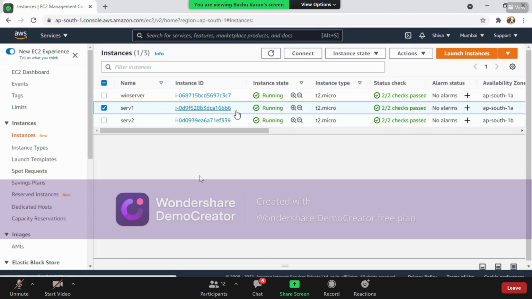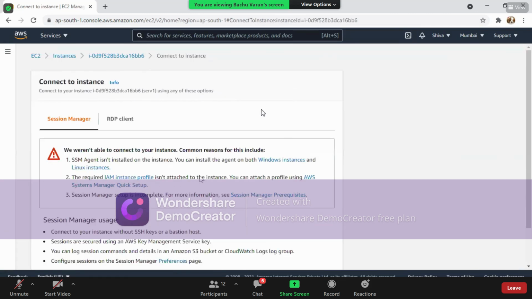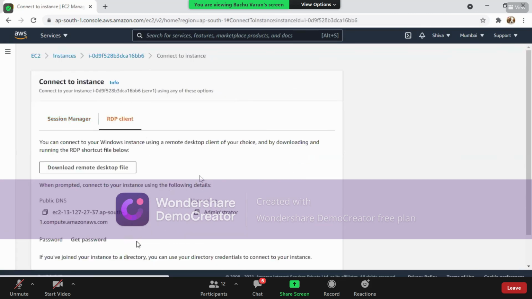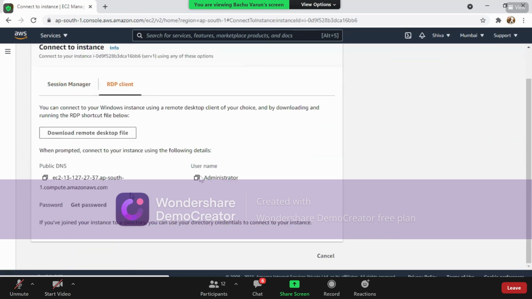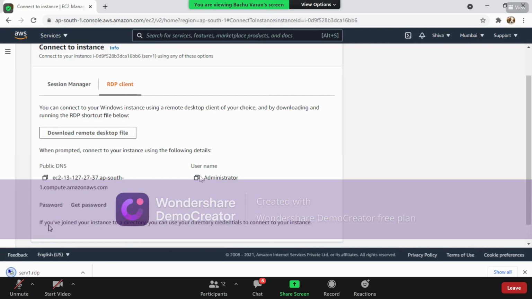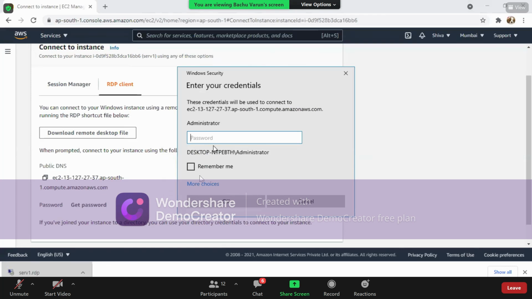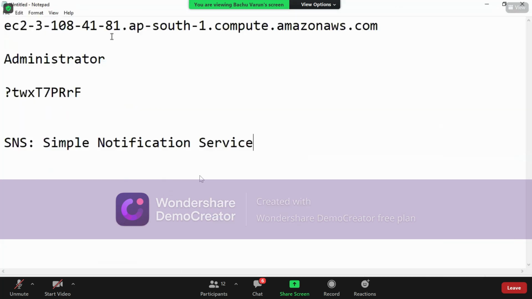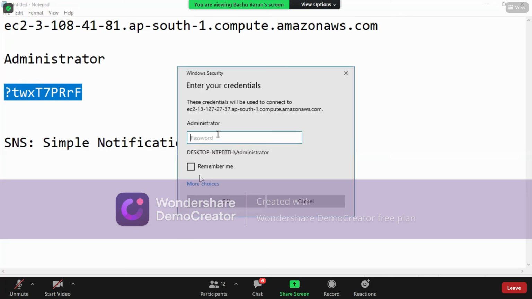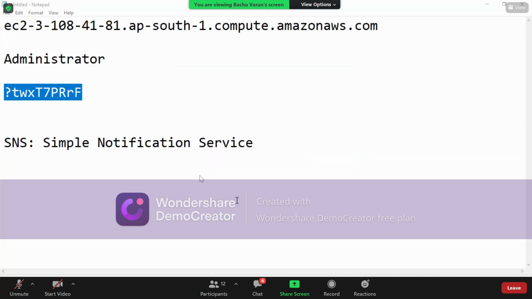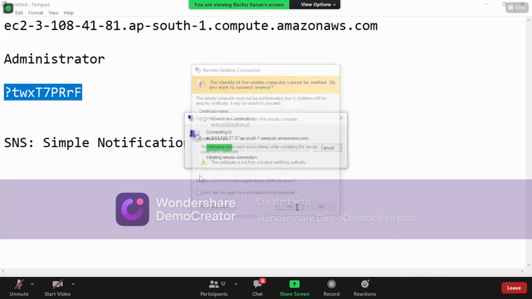Let us see it here. I have selected this particular machine and I'm trying to connect to it using the RDP client, and this is our DNS name. I'm directly downloading the RDP file. Click on this RDP file, connect, and the password is already saved here. Now you can see I'm logging into the machine.